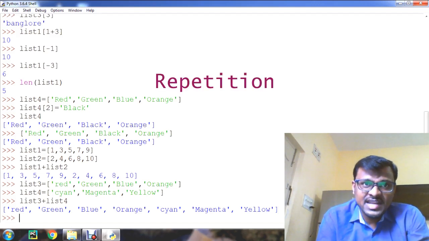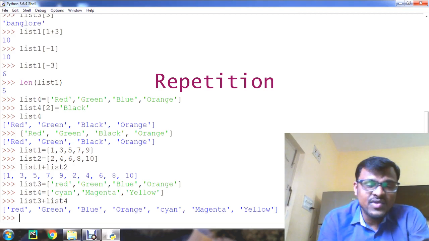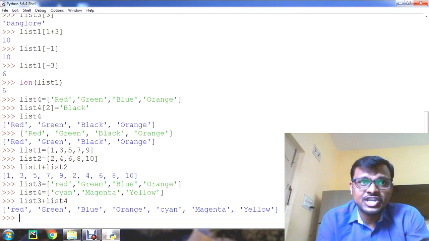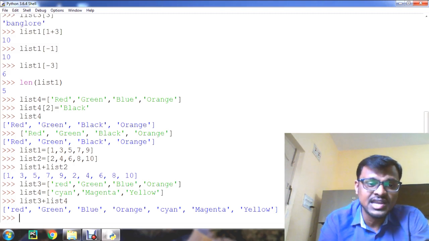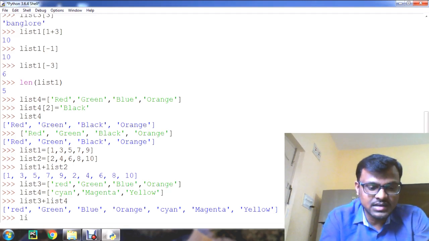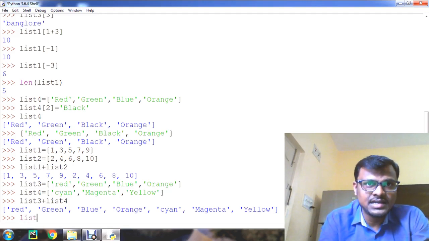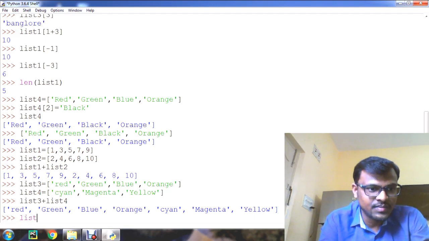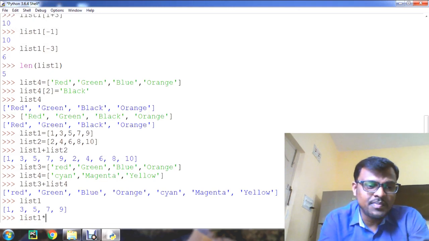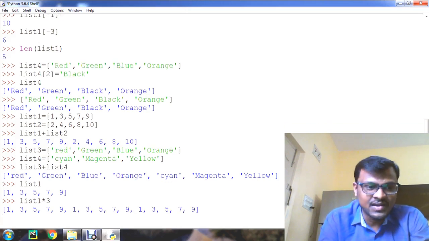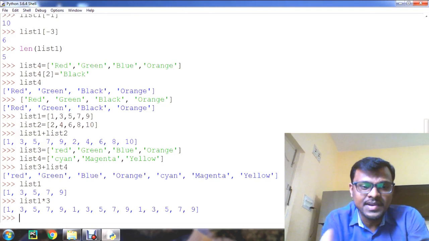I have explained repetition of strings, and in the same way here we can use the repetition of lists. That means Python allows us to replicate a list by using the repetition operator, that is the star asterisk operator. So now let us have one example. For that we have the list 1. I will display here the list 1 value. I want to repeat these elements 3 times. For that I will use list 1 star 3. The elements of list 1 will be repeated 3 times.